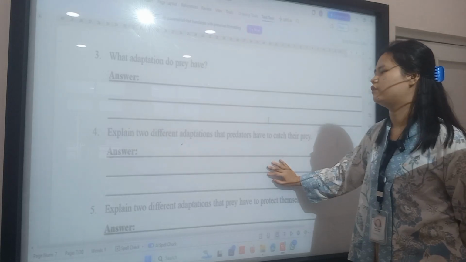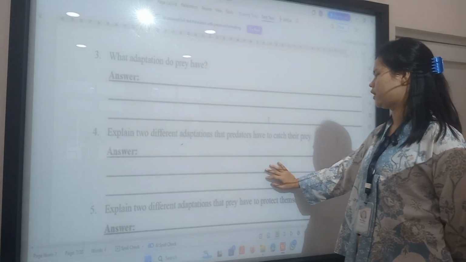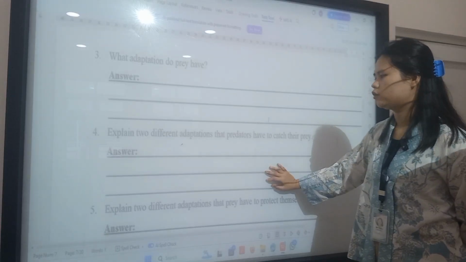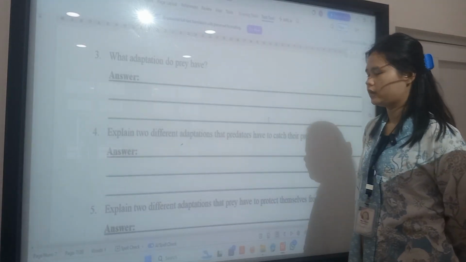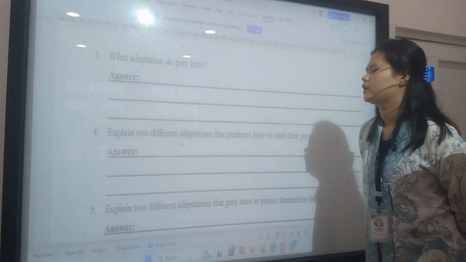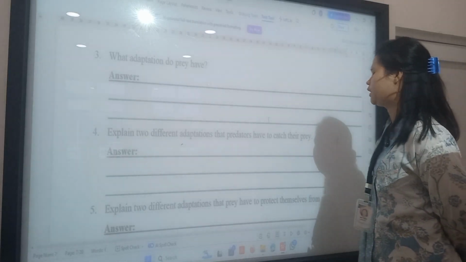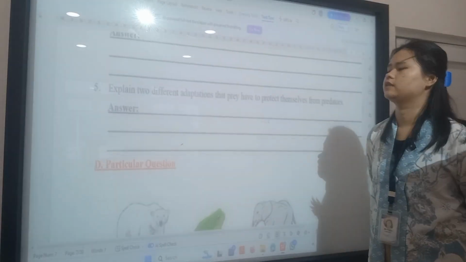Okay, next. Explain two different adaptations predators have to catch their prey. The predator uses the ability to run quickly and also has sharp teeth to catch their prey. Explain two different adaptations prey have to protect themselves. It's using the spines and sharp shells.